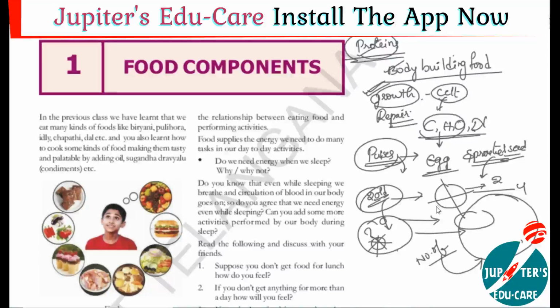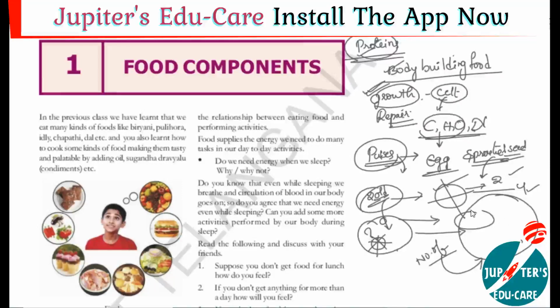So from one cell, we get 2 cells, 4 cells and so on, an infinite number of cells because of the division. This division takes place with the help of proteins. So proteins are also involved in the cell division process, and that cell division helps the growth of that particular organism.